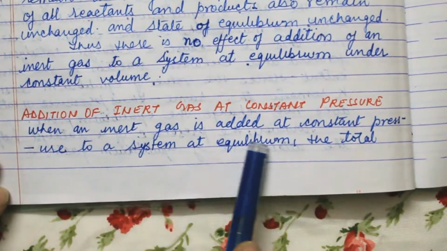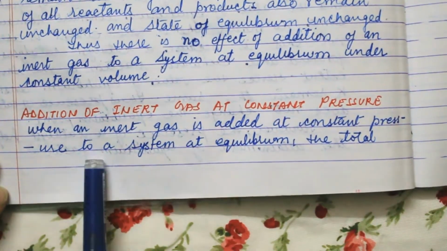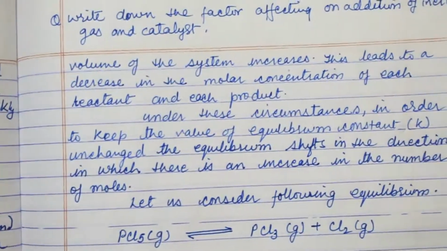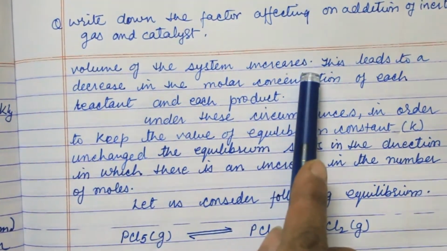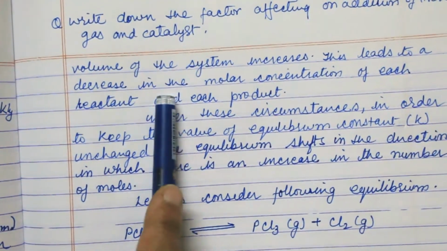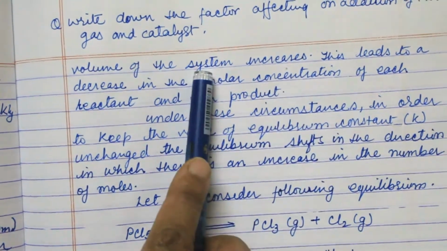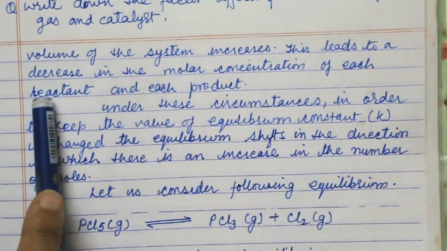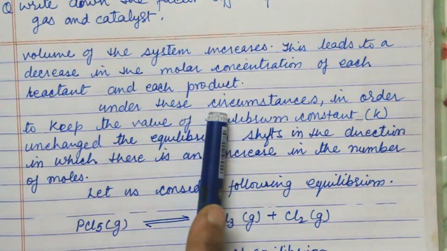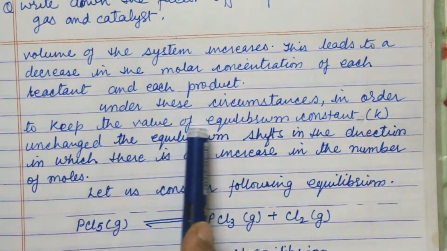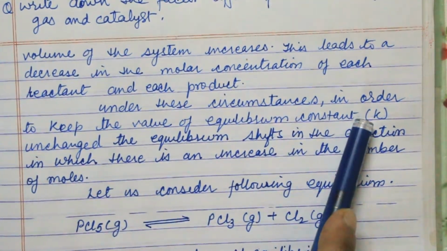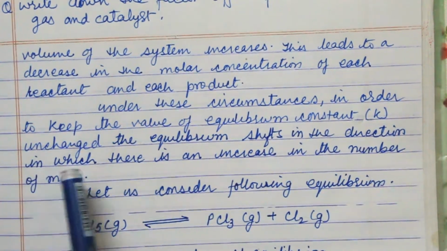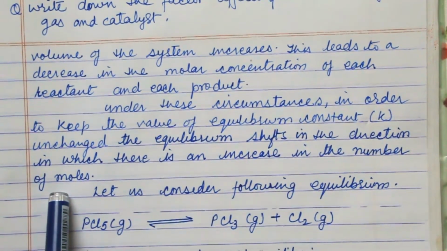When an inert gas is added at constant pressure to a system at equilibrium, the total volume of the system increases. This leads to a decrease in the molar concentration. When volume increases, the molar concentration of each reactant and each product decreases. Under these circumstances, in order to keep the value of the equilibrium constant unchanged, the equilibrium shifts in the direction in which there is an increase in the number of moles.